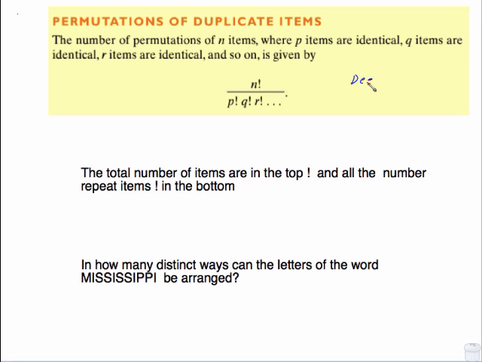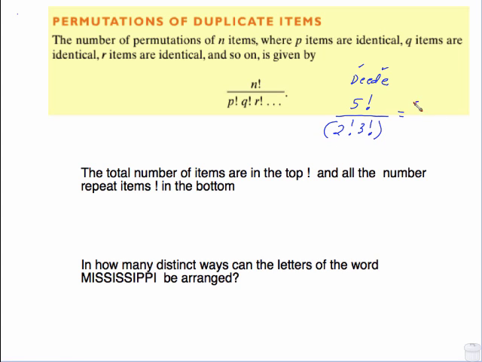Let's say I have this word DEEDE, and I want to see how many ways I can arrange it. Well, according to this formula, it is the total number of letters, factorial on the top, divided by the number of repeating letters, factorial. So I have 2 D's, that's going to give me a 2 factorial. I have 3 E's, that's going to give me a 3 factorial. So what's going on here is that the total number gets factorial on top, and all the repeats go on the bottom with a factorial. And I can enter this in the calculator now. If you're going to use this on the calculator, you will need to put parentheses around the bottom part.